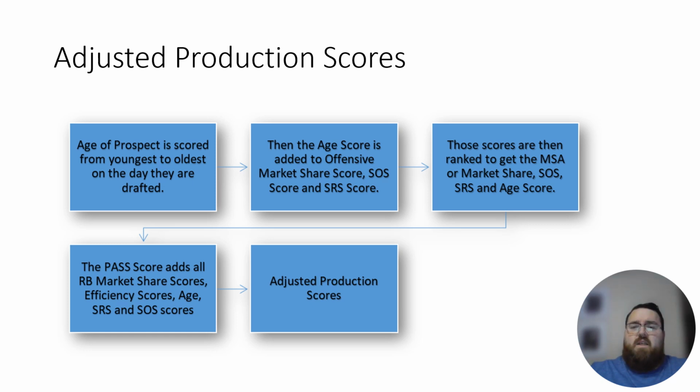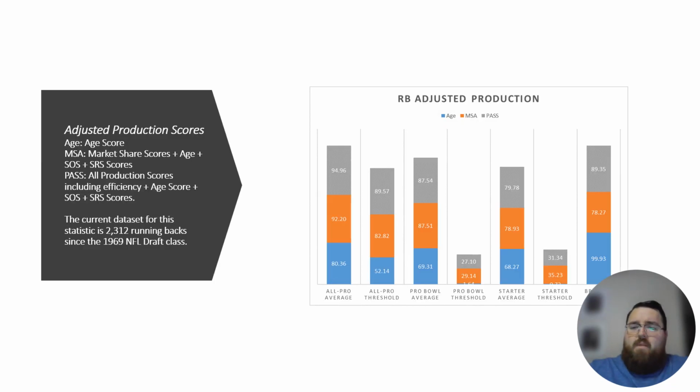And all these scores essentially give you context for their production. So how productive was Braelon Allen in terms of his level of competition? How good was he in terms of his strength of team? And then, of course, how good was he in terms of his age, which he is also a pretty young prospect. Looking at his data, he was in the 99 percentile in terms of his age. His MSA rating was 78.27 out of 100, but his pass score was 89.35 out of 100, which is pretty impressive. And the reason why his pass score is higher than his MSA rating is that his efficiency scores are much higher. So even though he had some issues in terms of his overall data with his MSA, he makes up for it in terms of his efficiency.